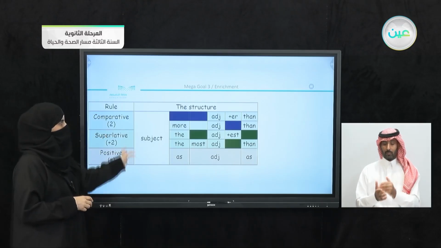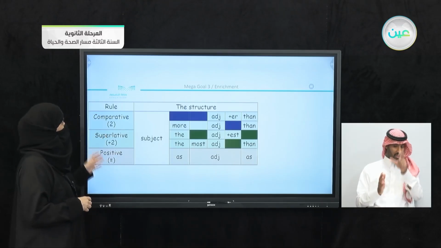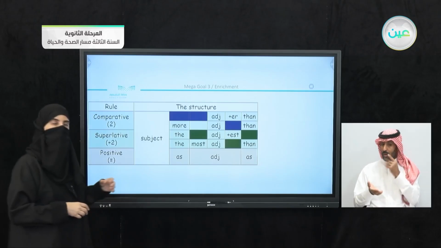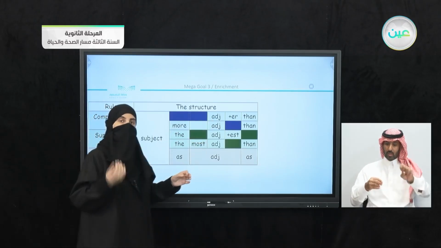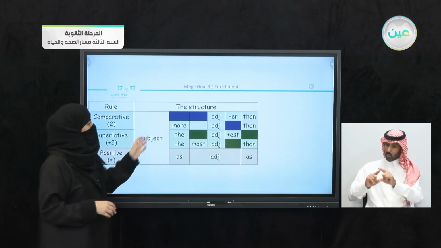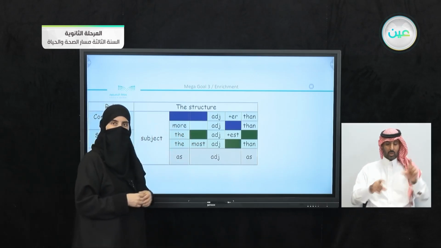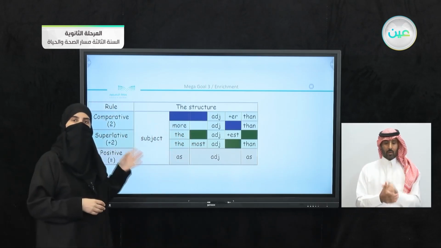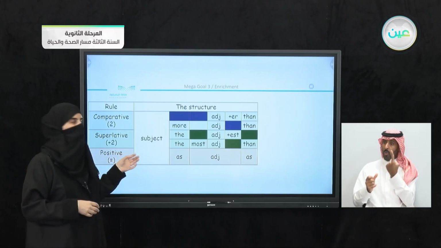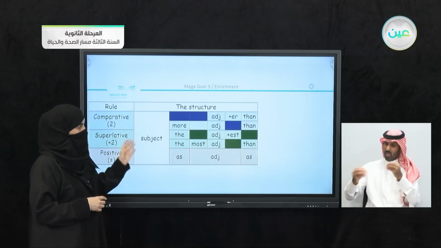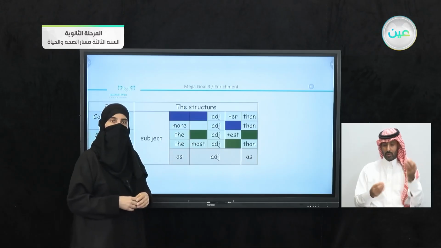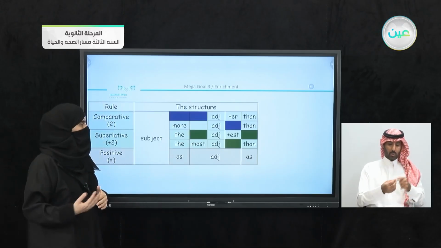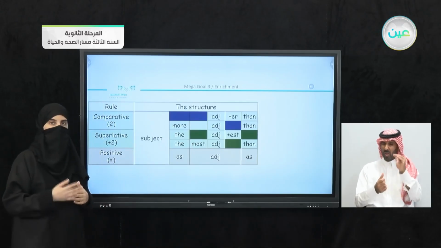Of course, there is going to be the subject. Now, if you have the comparative, you can either use the adjective and add -er, than, or if you have a long adjective, use more, adjective, and then. If you are using the superlative degree, of course, you have the, instead of than, sorry. You can add either -est to the adjective, or use most or least before the adjective.